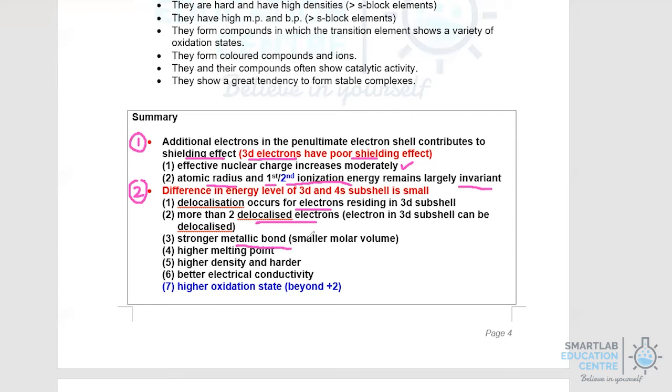Because the metallic bond is stronger, they occupy smaller molar volume, and with stronger metallic bond, their melting point would also be expected to be higher, and being closely packed, it means their density will be higher, and transition metals will be harder. They will also be better able to conduct electricity since they have more delocalized electrons. And finally, they will also be able to display variable oxidation state beyond that of +2.